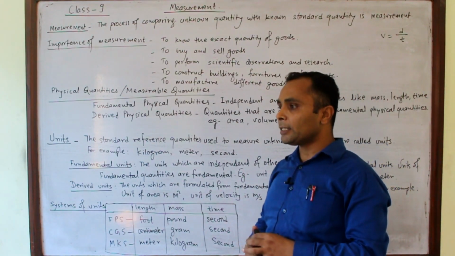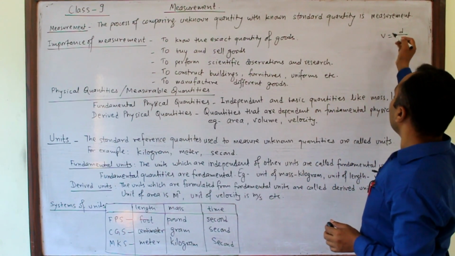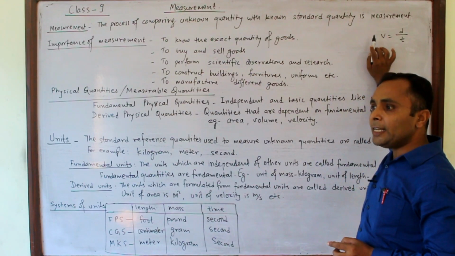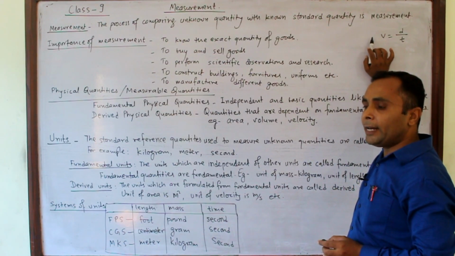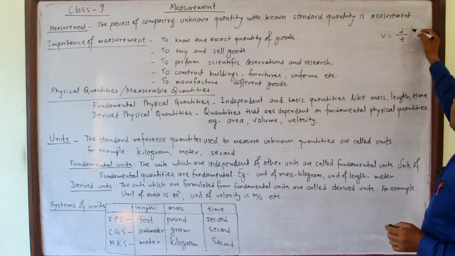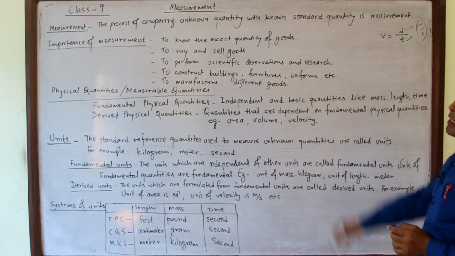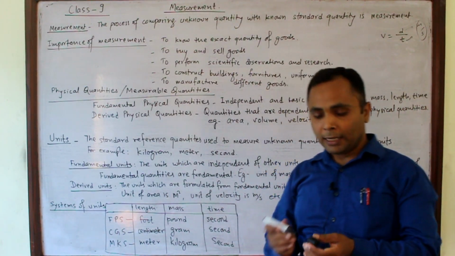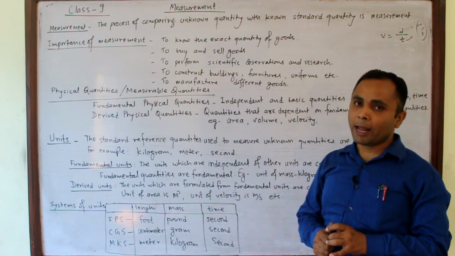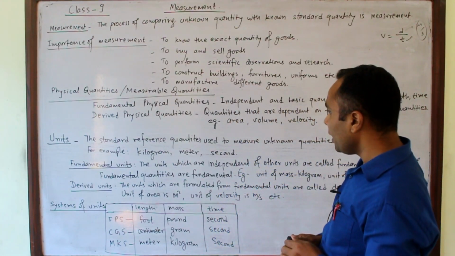But derived units, we had just now talked about velocity. Velocity depends upon distance and time. Velocity is a derived quantity. Its unit will be the distance unit meter and the time unit second, meter per second. This is the derived unit. In this way, derived units are units of derived quantities and fundamental units are units of fundamental quantities.